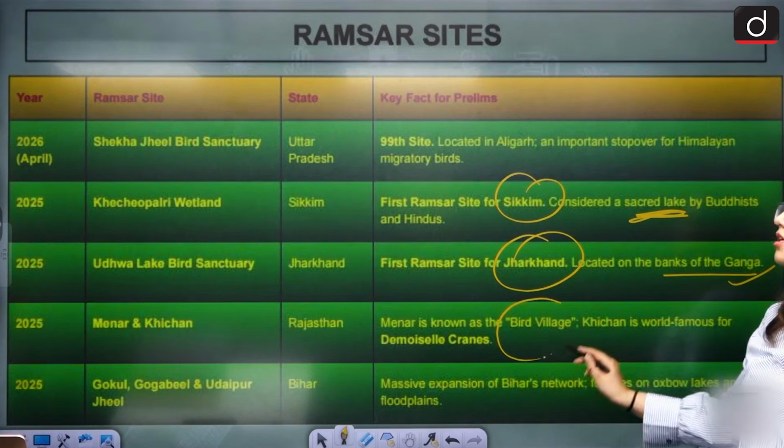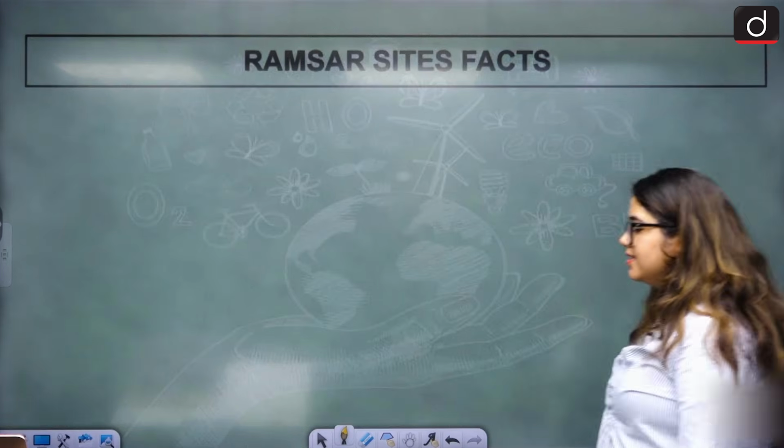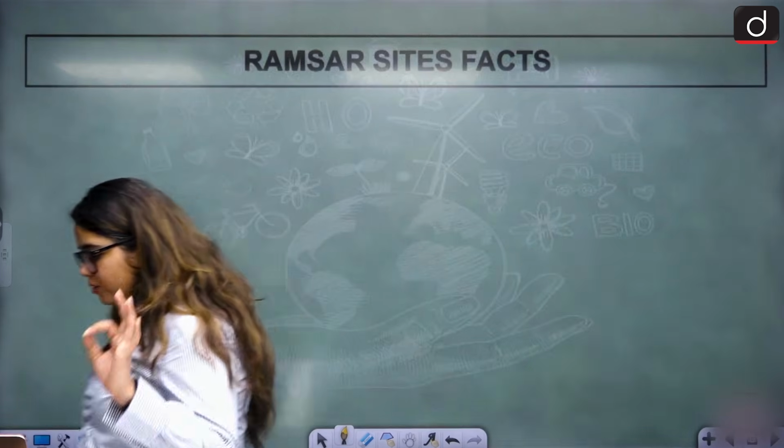Menar is known as the bird village, world famous for demoiselle cranes. That's why. Then Gokul, Gogabeel and Udaipur Jheel are all in Bihar. Udaipur Jheel, you see the name, but not Rajasthan, Bihar. A massive expansion of Bihar's network. Oxbow lake has been included here. Okay, these are the Ramsar sites that have been included.